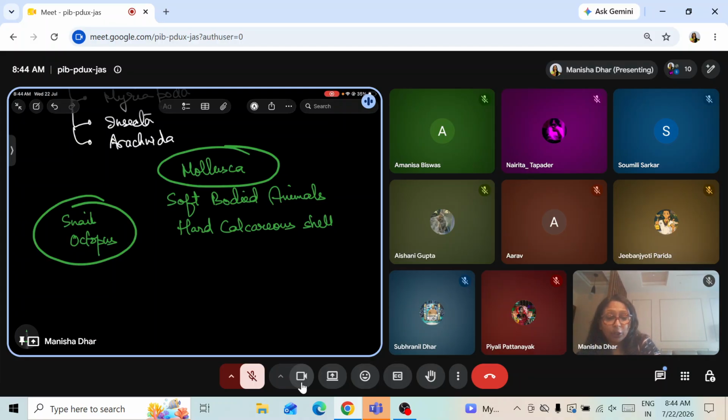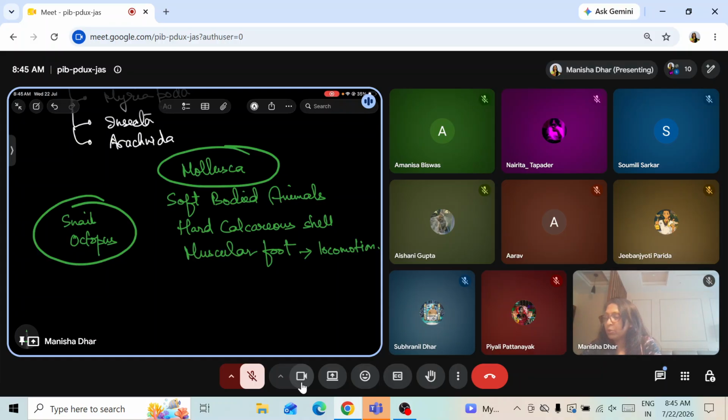They have a muscular foot for locomotion. You have seen the snail, how it has antennae, the feelers, and it moves with the help of this muscular foot. The moment you try to touch them or go too near, it retracts itself inside the shell. That is the way of protecting themselves, because they have a soft body, so they protect themselves under the hard calcareous shell. The muscular foot is meant for locomotion, and in some cases it also acts as a weapon.